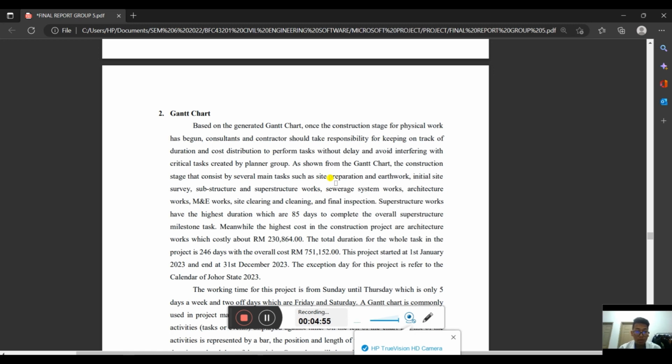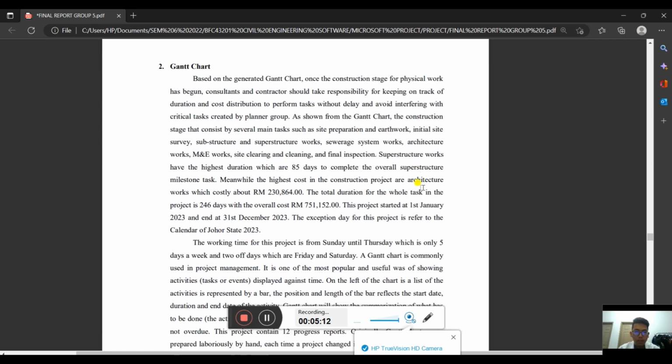I will explain to you guys about the Gantt chart. So the purpose of making this Gantt chart is actually to make the consultant and contractor follow the plan that has come out in this Microsoft Project. So in the Gantt chart, we get the highest activity. The activity that has the highest cost is architecture works, which takes about 230,864, and the total duration of the whole task is